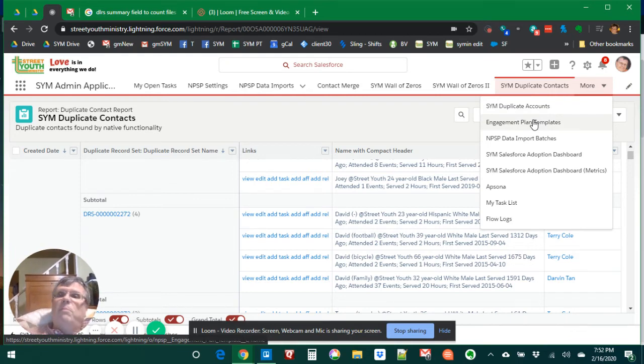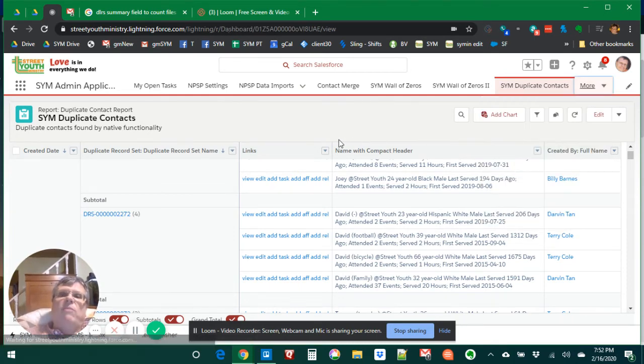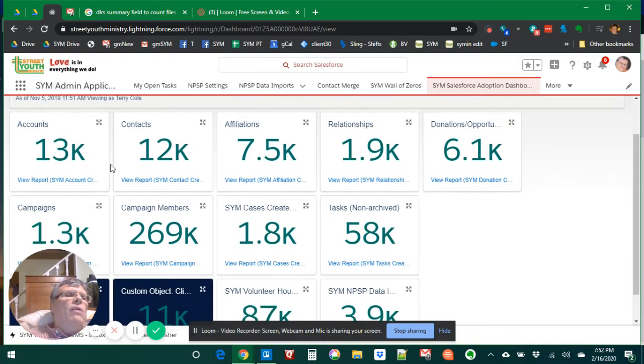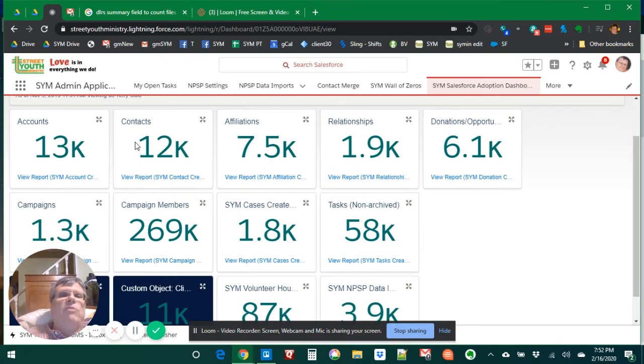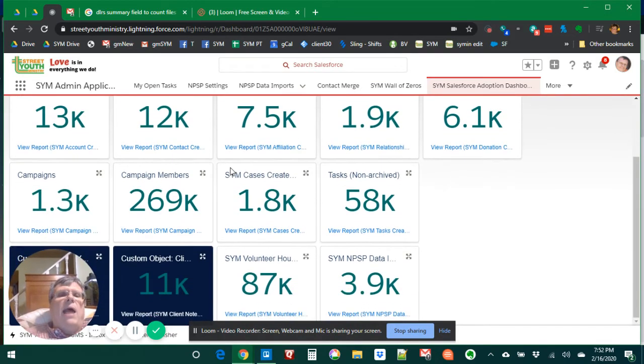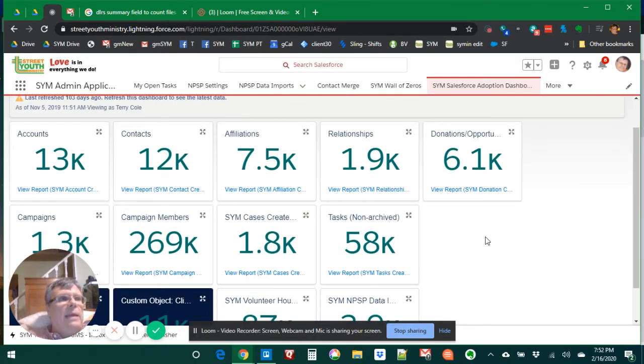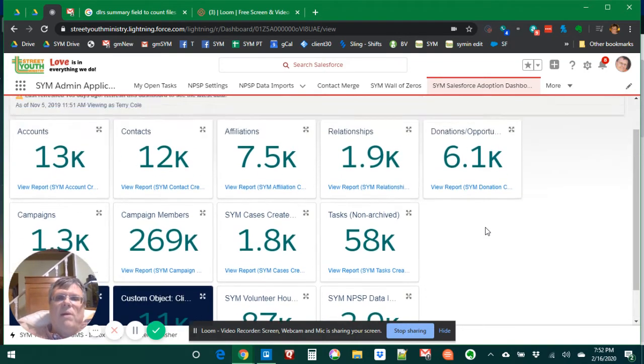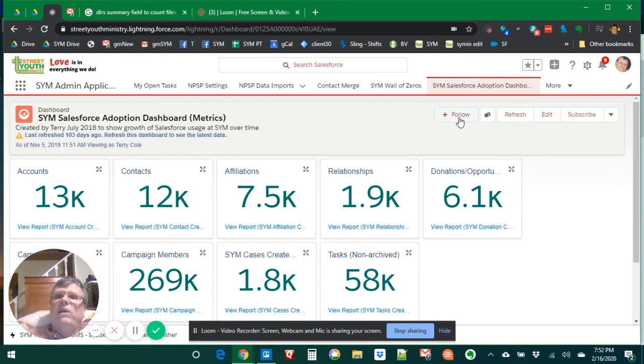We have access to engagement plan templates here, NPSP data import batch setup here. And then there's also our adoption dashboard. Everyone should have one of these. This is the simple form that I'm calling up now, and it shows you simply in a heads-up display how many accounts, contacts, and standard objects you have. And then I have added in black the custom objects that we make heavy use of. I bring this dashboard up anytime I'm talking to somebody from Salesforce, so that they have an idea of how we're using the product and the scope and scale at which we're using it.